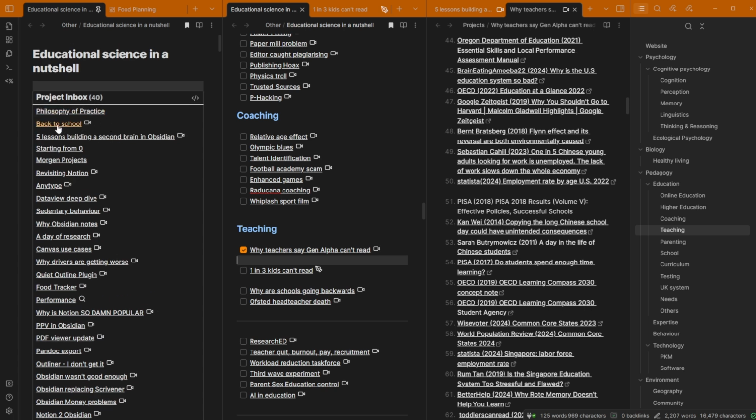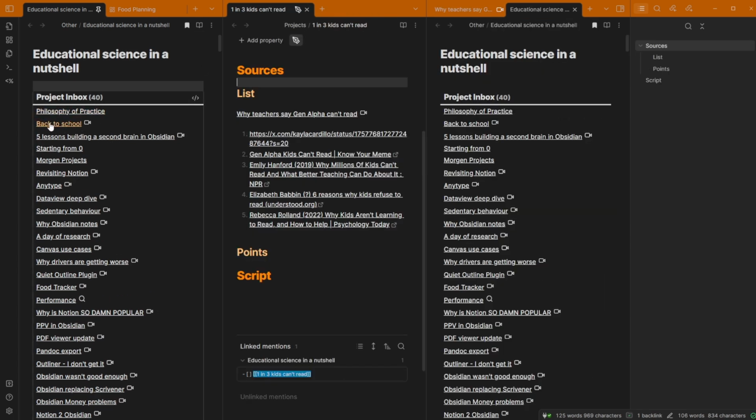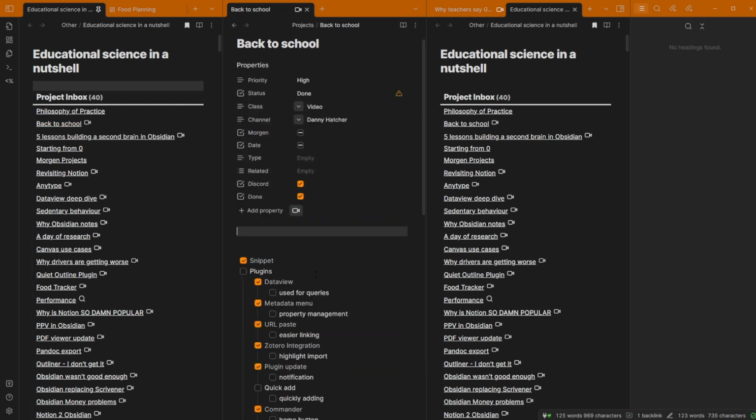And how I do that, back to school, let's keep that one up. How I do that is, you can see this one is pinned, so this isn't going to stay anywhere, but this pane is now going to be changed because I've clicked into it. So when I left click on back to school, it changes this one to back to school. And I can see it's done.